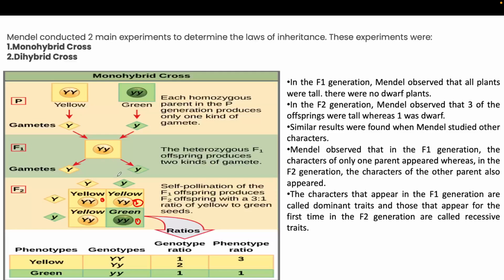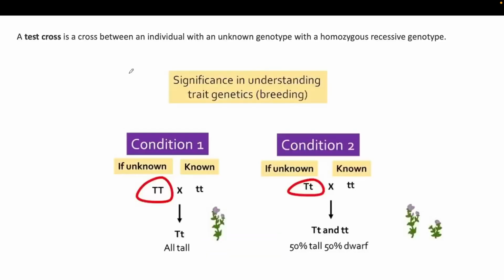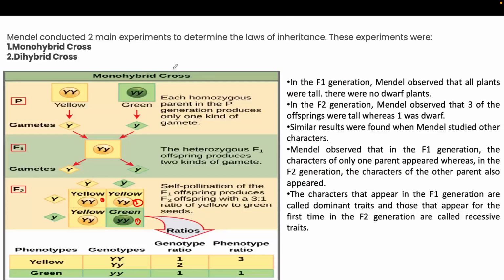Okay, so the second thing is, another type of cross he made is called the test cross. Okay, so a test cross is a cross between an individual with an unknown genotype and a homozygous recessive genotype. Okay, so why he performed the test cross is, in F1 generation you are getting all the plants having yellow color.